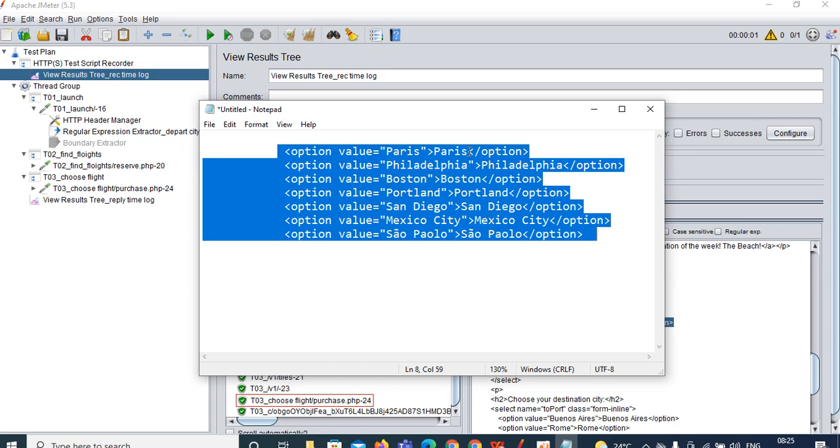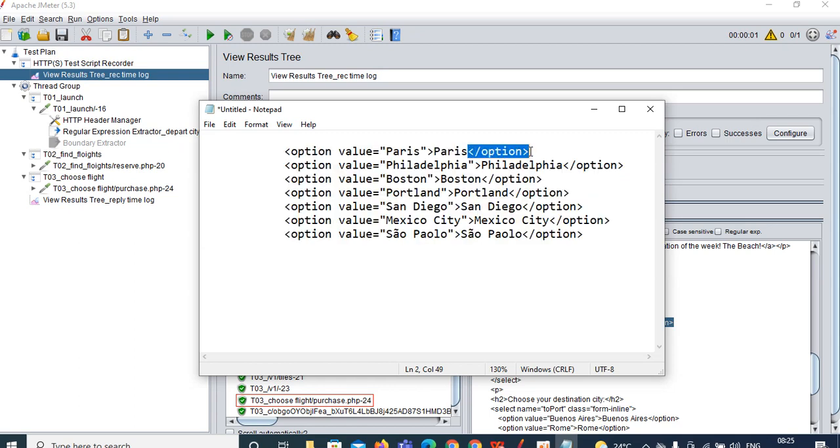So at the end, in between the tags you are saying slash option. So it means that is the drop down. From the drop down you are selecting the input. What you have selected, Paris, that will be present in the double quote. From the drop down you have selected Philanthropia, Boston, Portland, that will be present in the double quotes.